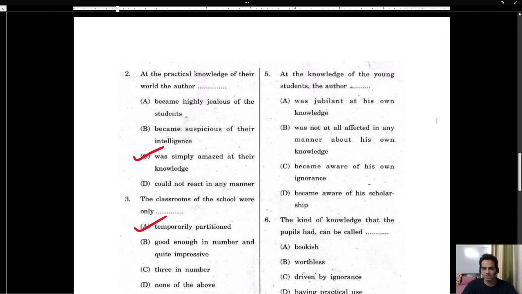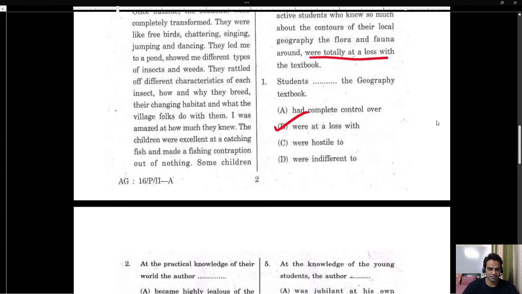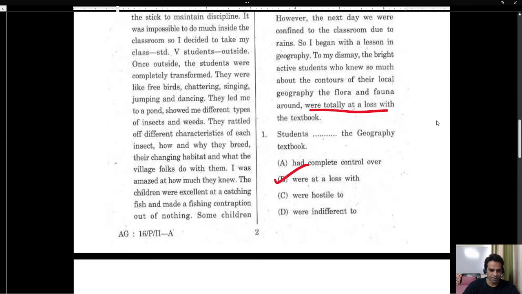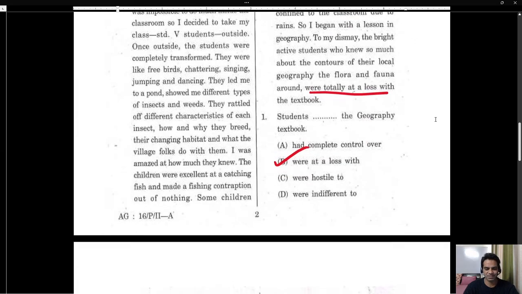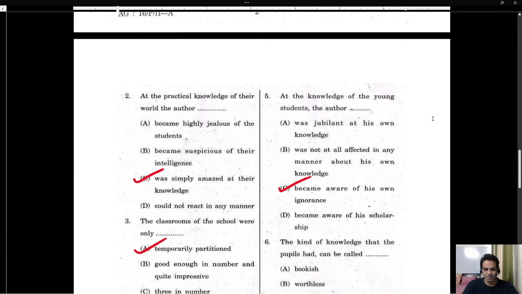At the knowledge of the young students, the author was jubilant at his own knowledge, was not at all affected in any manner about his own knowledge, became aware of his own ignorance, or became aware of his scholarship. No, he became aware of his ignorance. I think it was, I became painfully aware of my own ignorance. Yes, so that was the answer. So he became aware of his own ignorance.